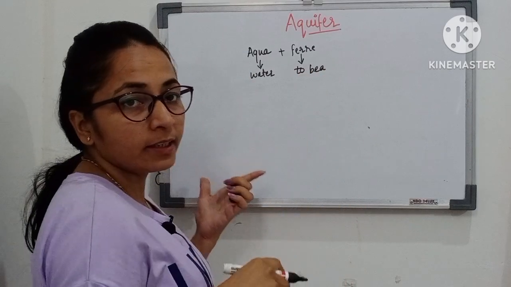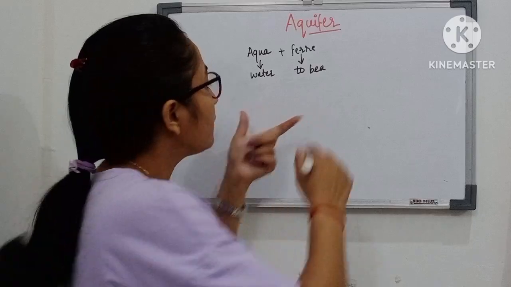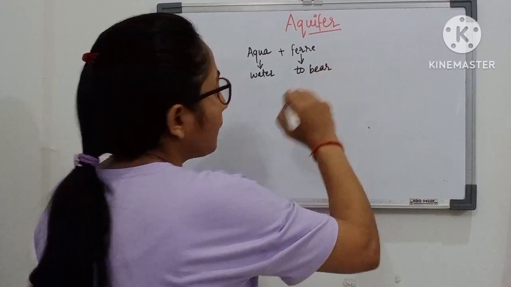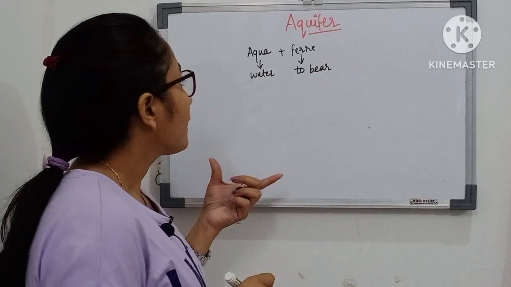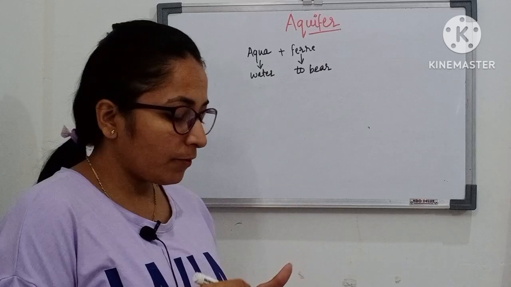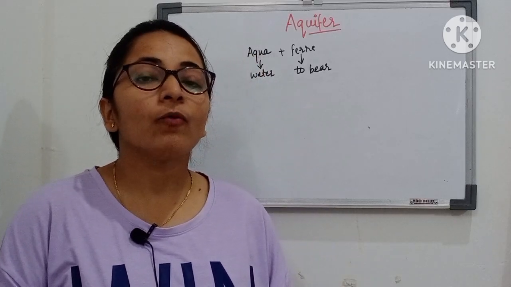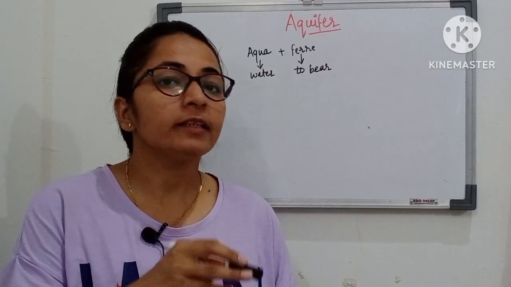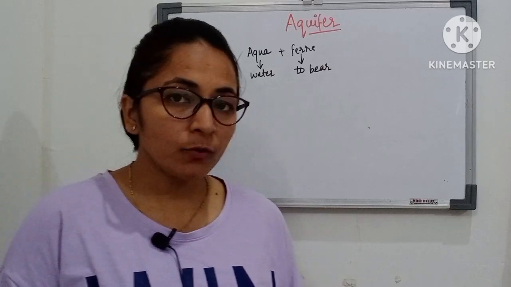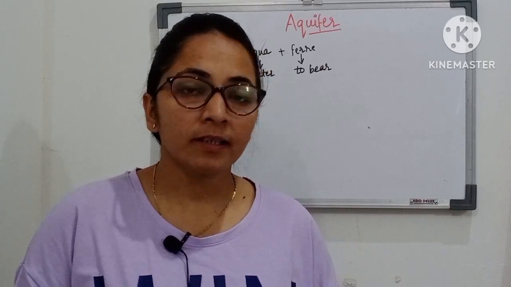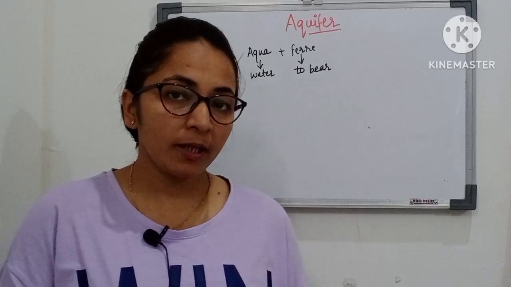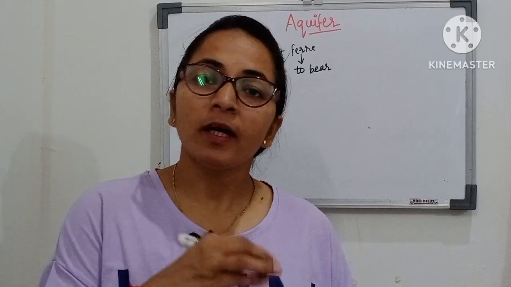So an aquifer is a stratum which holds water, or bears water. In other words, an aquifer is a formation which holds water between two layers, like a sandwich. The layers could be impervious, pervious or semi-pervious, or a combination of them.